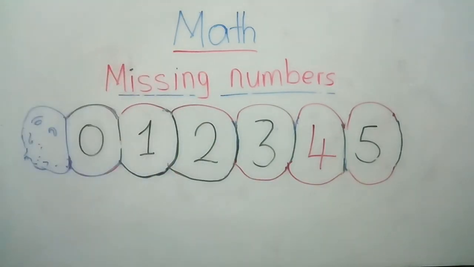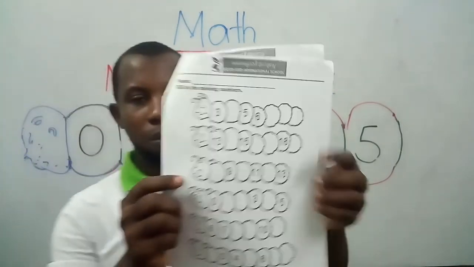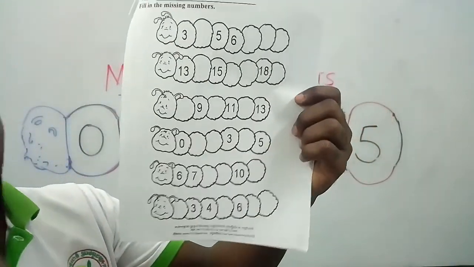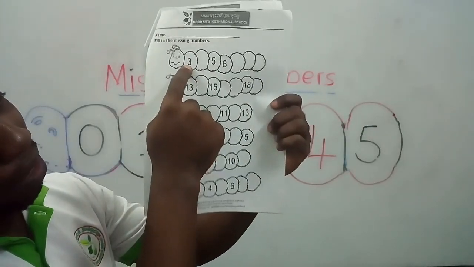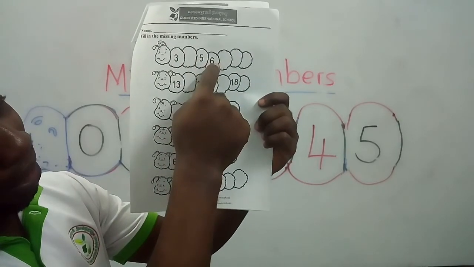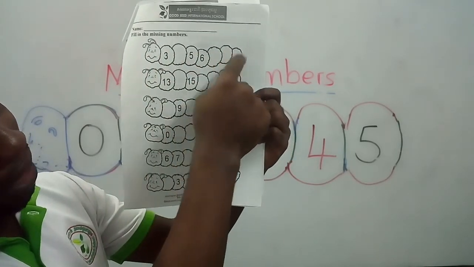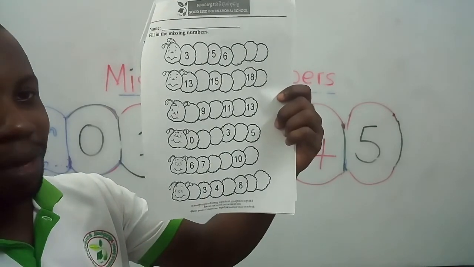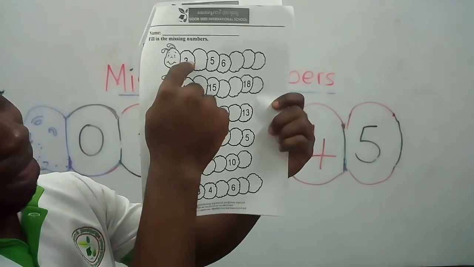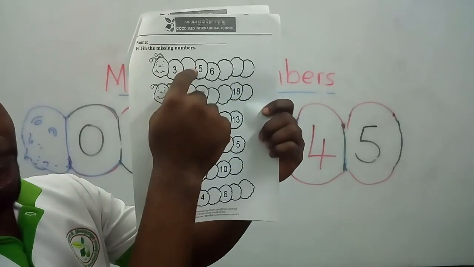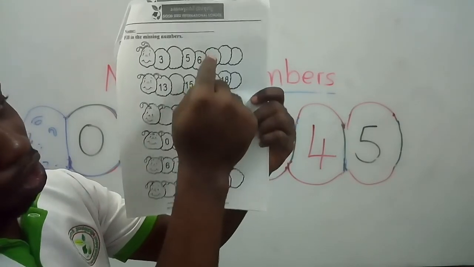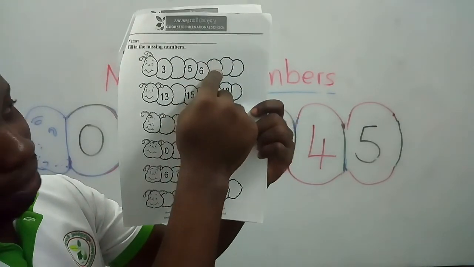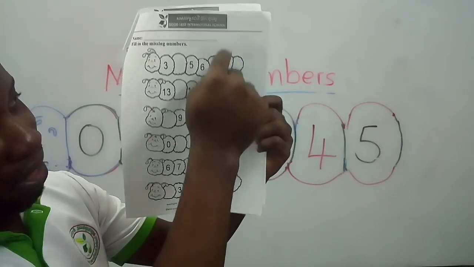Very good. So this is your homework, okay? Now look here. This is your homework. You are going to look for the missing numbers. Here we have number 3, we have number 5, we have number 6, and we have empty spaces here. You are going to look for the missing numbers. Now, number 3. What is the next number here? Number 4. Very good. And we have 5 and number 6. So, after number 6, you are going to look for the next number for this and this and this.